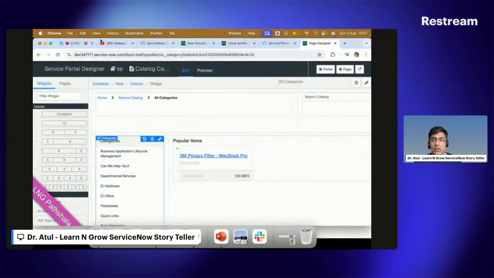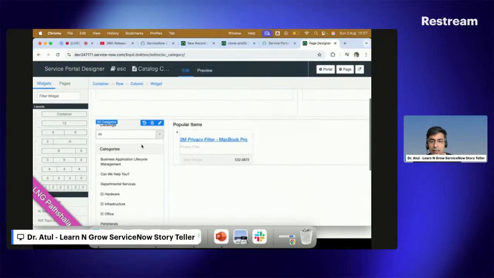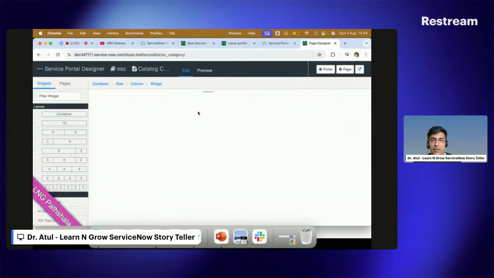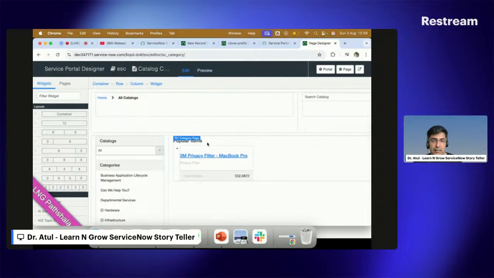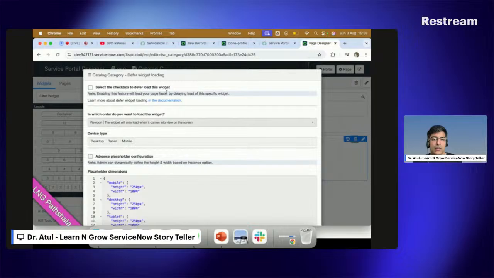Let's try one thing. Let me open my design portal, come here and go to the employee center portal. This is my employee center portal. Now, can I see this option here? Yes, I can see. Select portal. Sorry, I'm coming back here again, and I can see this. So this is something newly added.